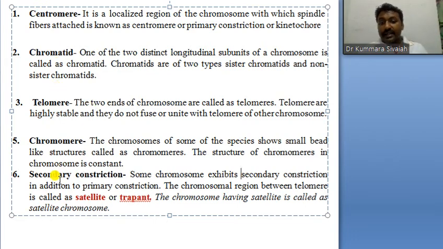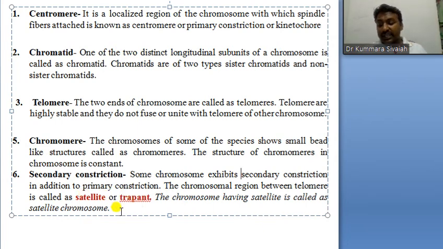Next, secondary constriction. Some chromosomes exhibit secondary constriction in addition to the primary constriction. The chromosome region beyond the secondary constriction, near the telomere, is called the satellite or trabant. Why is it called a satellite chromosome?